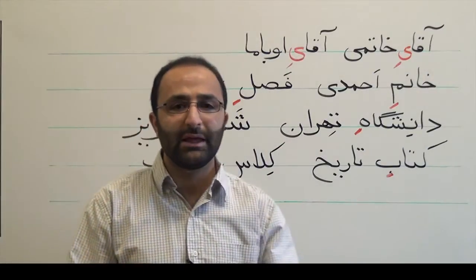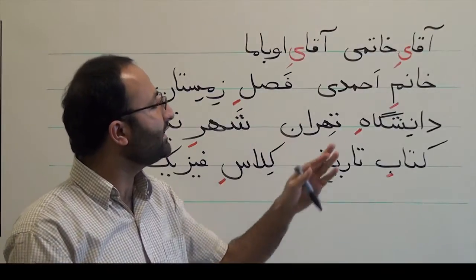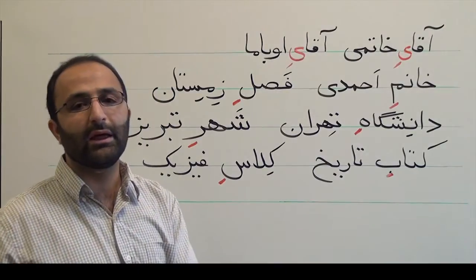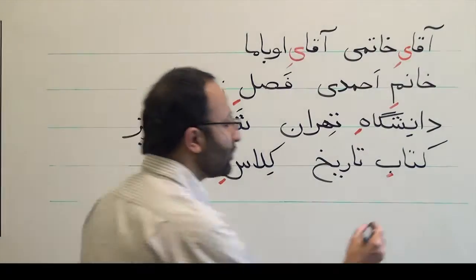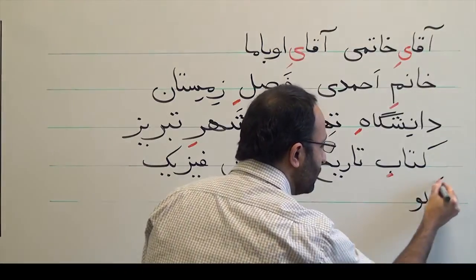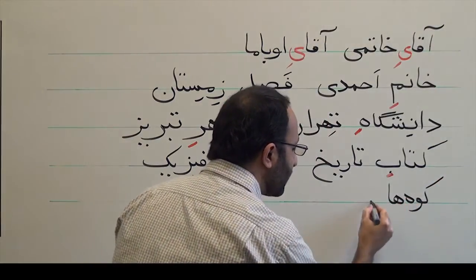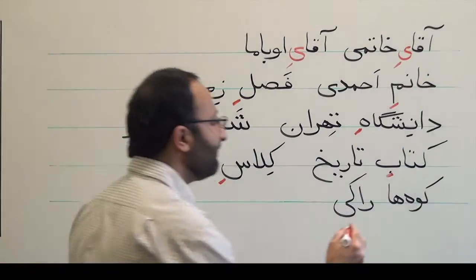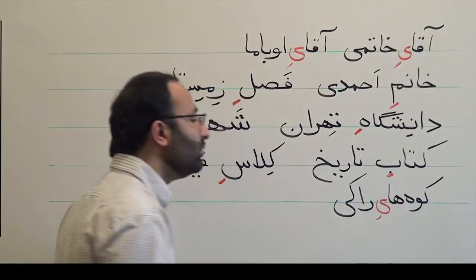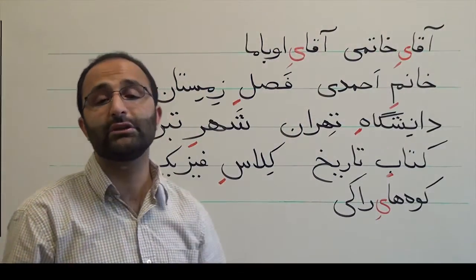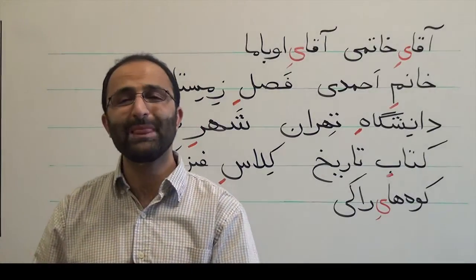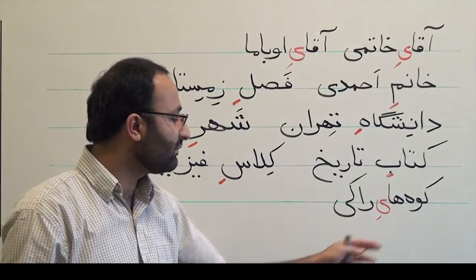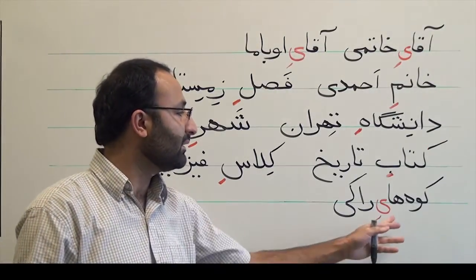So as you can see, this usage is for naming titles and places and their names, seasons and their names. Or for example, you want to say Rocky Mountains, you say کوههای راکی. Because کوهها ends in a long vowel, you need to add a euphonic ye here, کوههای راکی. Or in Iran, کوههای Alborz, the Alborz mountains. So this is important to always remember: after a long vowel you need to have a euphonic ye.